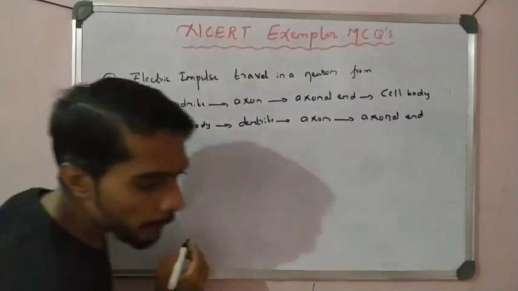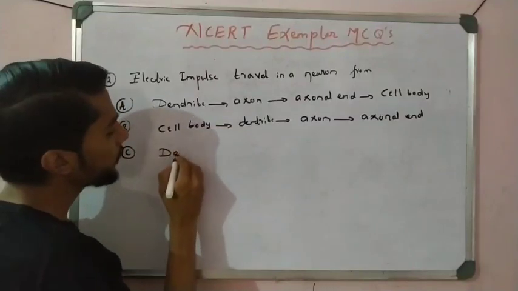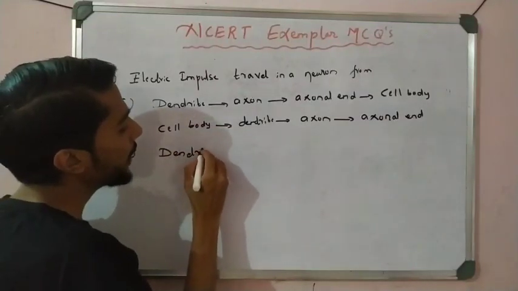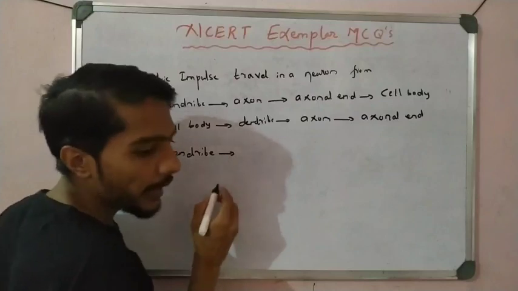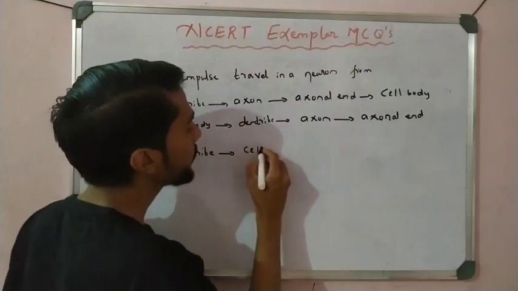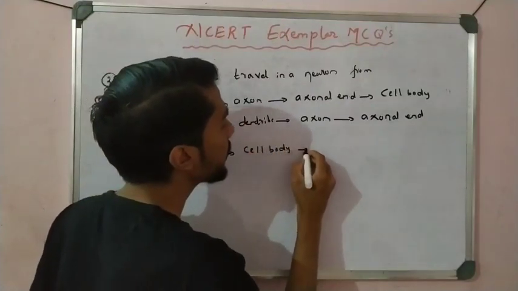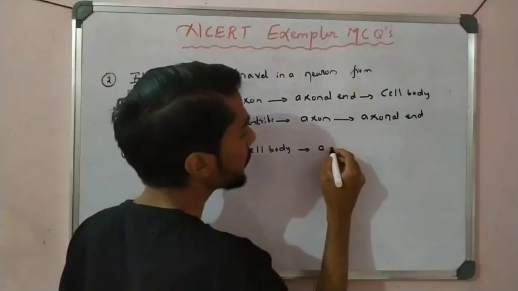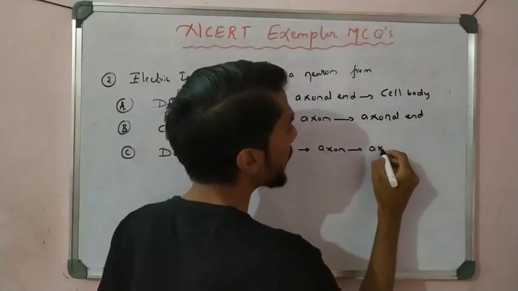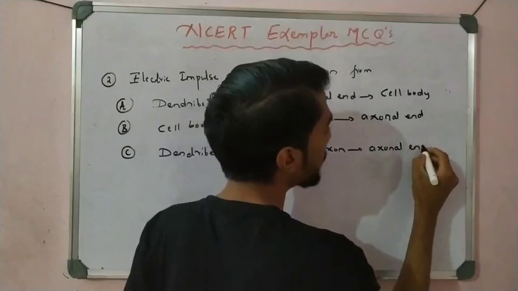Option C says first dendrite, then cell body, then axon, and then axonal end.